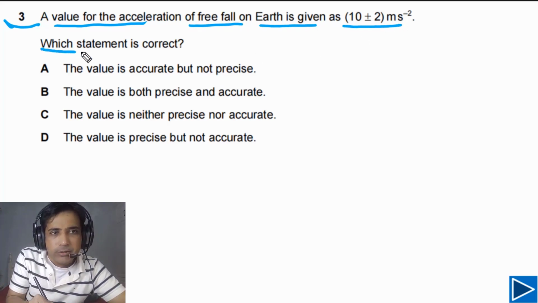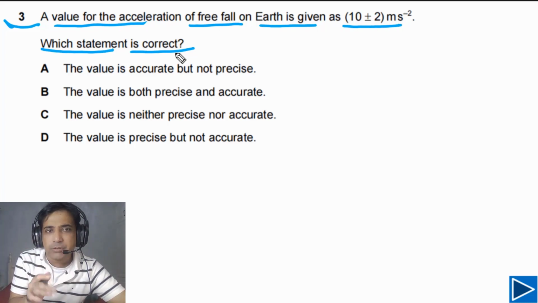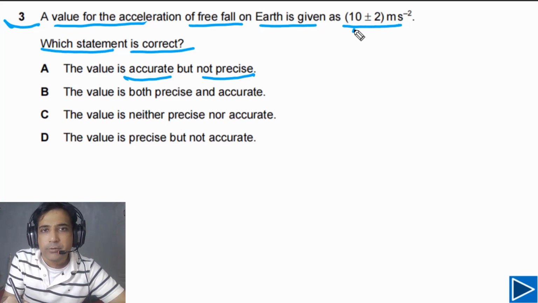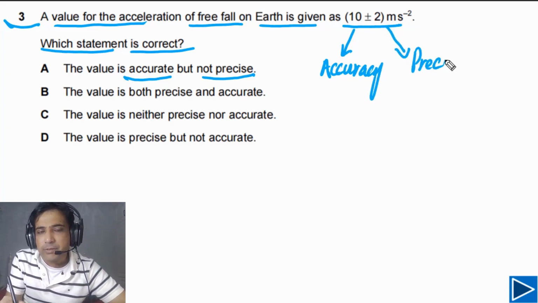For this question, we need to find out which statement is correct. If you look at the given options, the question is simply asking us about accuracy and precision. We need to find out whether this measurement is accurate or precise. So first of all, let's try to understand a little bit about accuracy and precision. When we understand these two terms, we can simply find the answer.